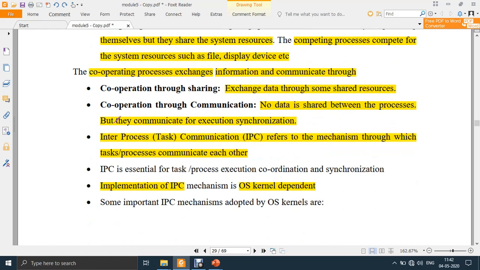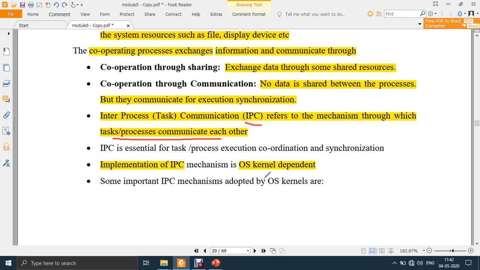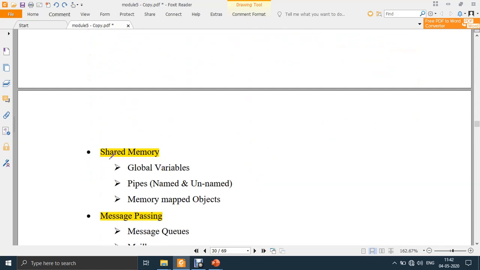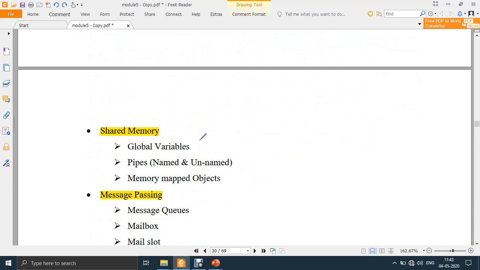So this interprocess communication, which is also known as IPC, refers to mechanisms through which processes communicate with each other. So implementation of IPC is OS dependent. Some of the interprocess communications which are generally used are: shared memory using global variables, pipes, and memory mapped objects. So let's discuss in detail what these are.